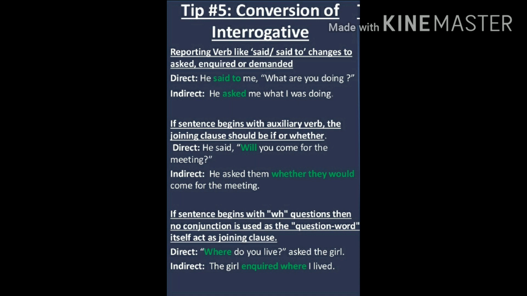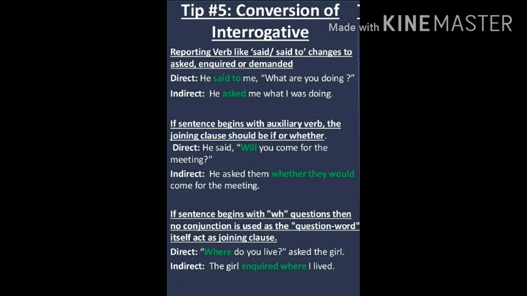First point is reporting verb like said or said to changes to asked, inquired or demanded. Simple change. The reporting verb will change to either asked, inquired or demanded. All these 3 words represent a question. And these words are important to be used because, as I said earlier, an indirect speech statement will always end with a full stop.